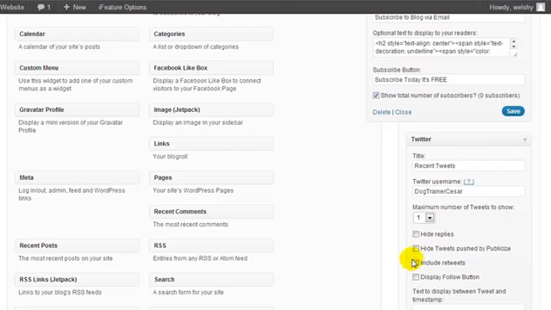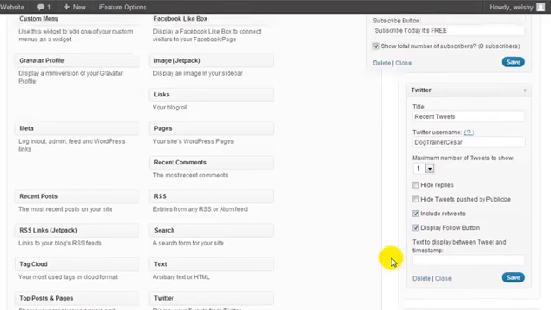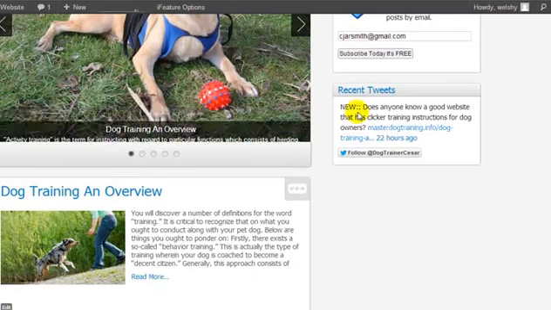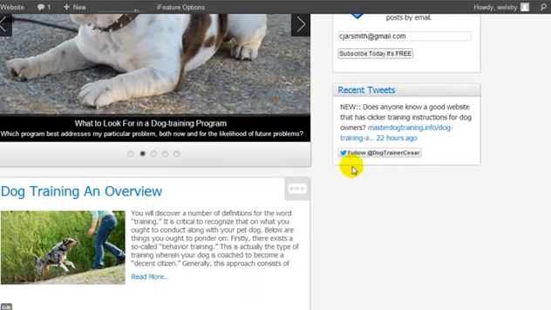Hide replies, no, that's fine. Include retweets, yes. Display follow button, yes. And if I want to display something in between the tweets, I can put it there. But I'm only having one tweet, so I'm just going to click on save. Let's reload our home page. There we go, the latest tweet. If people click that, they can follow us.